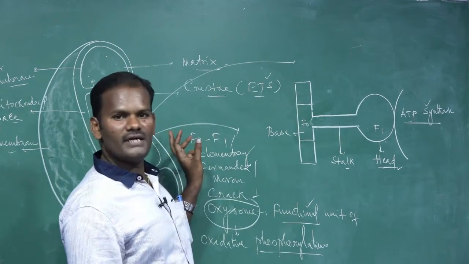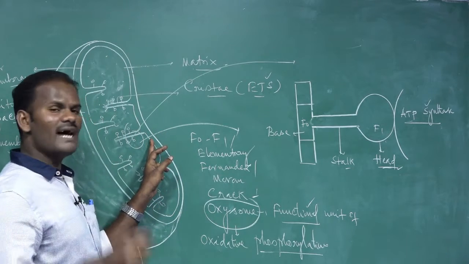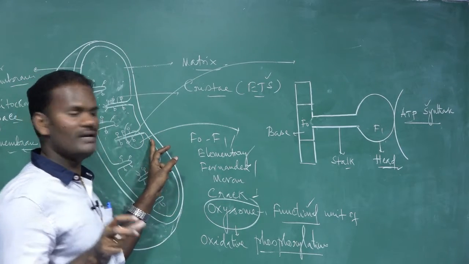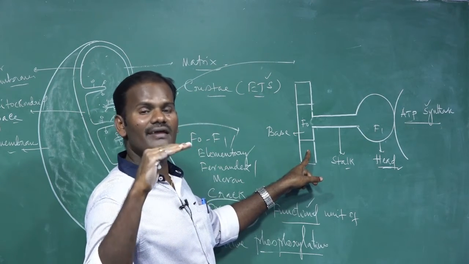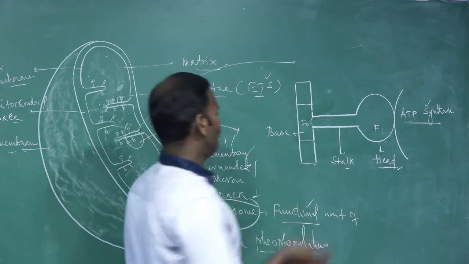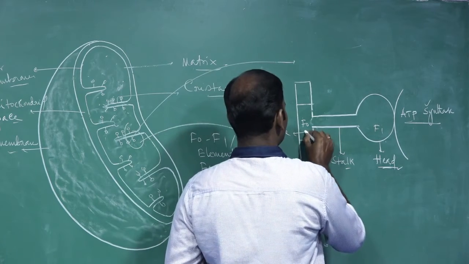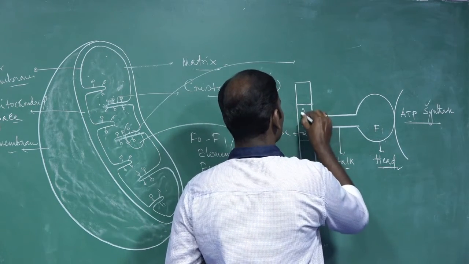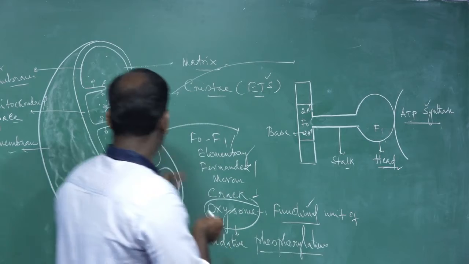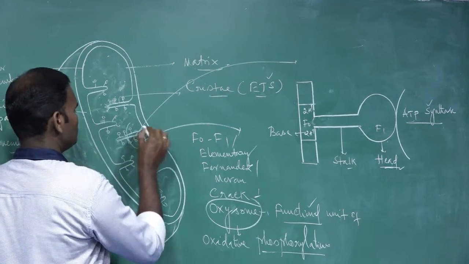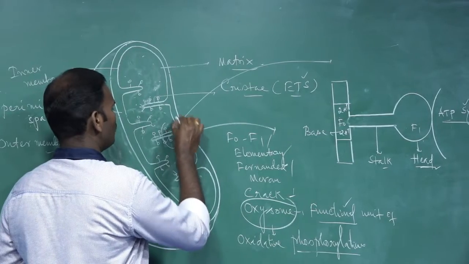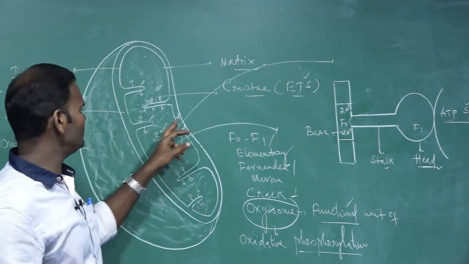I already pointed out that this inner membrane is a highly impermeable membrane to maintain the ionic concentrations. Most of the ions, the proton ions, are present in the perimitochondrial space. How are the proton ions there?